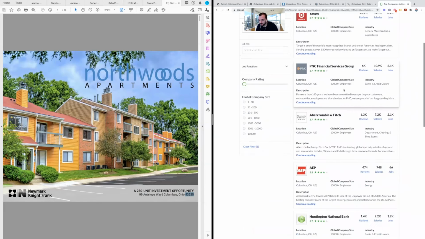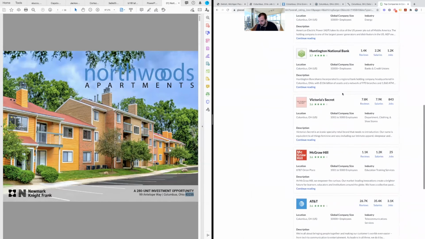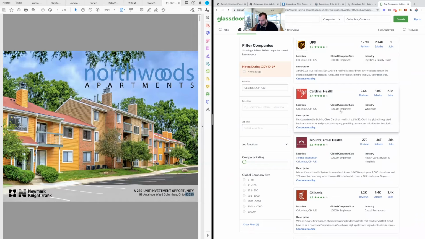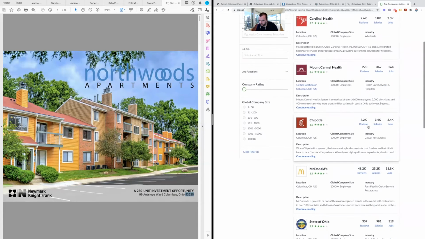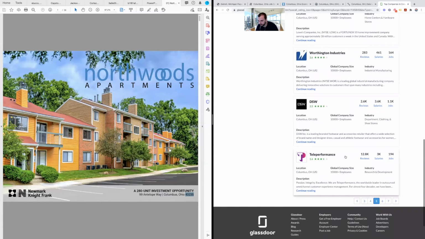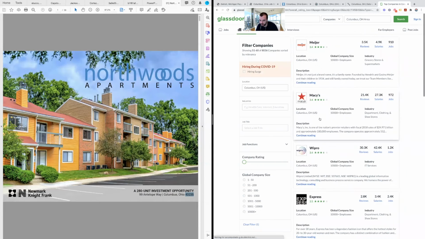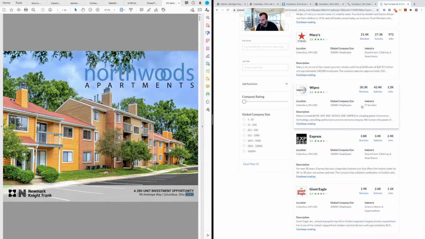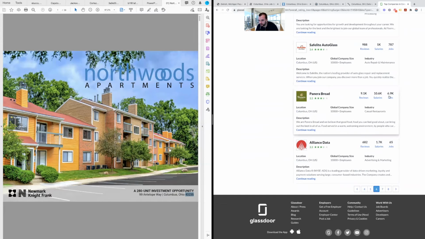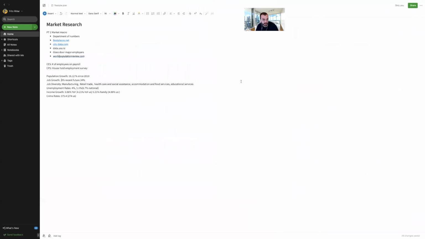So, especially with COVID, this could be a market that's getting kind of hit by this, right? Not many people can go in person. Cardinal Health, that's a good one. You got Chipotle, you got McDonald's. They're probably still working, but not to the capacity. So there could be some job loss, which is what we saw in our numbers anyway. 6 and 9. So we got good diversity.